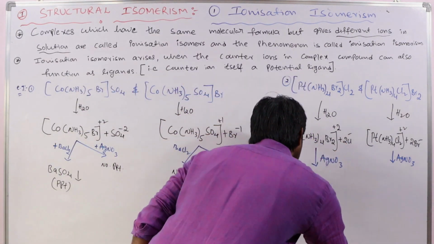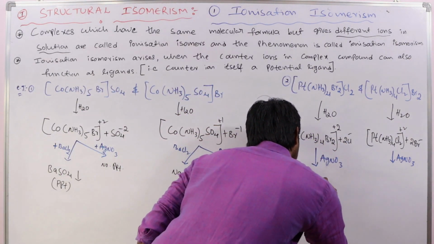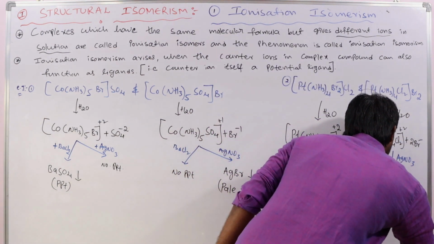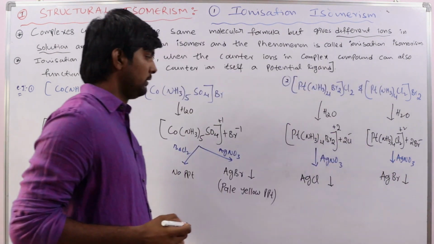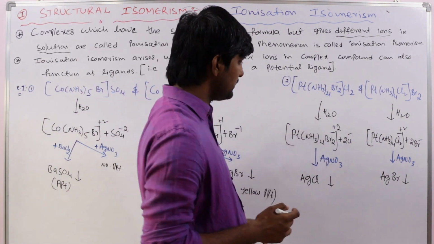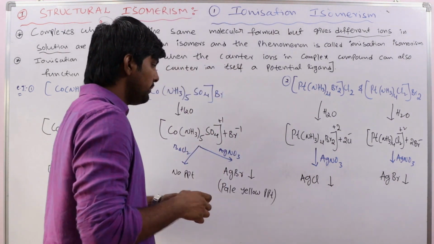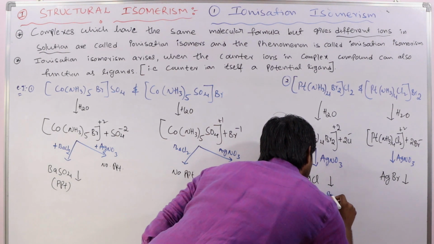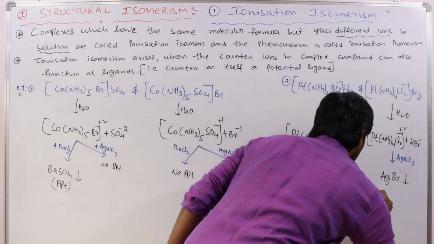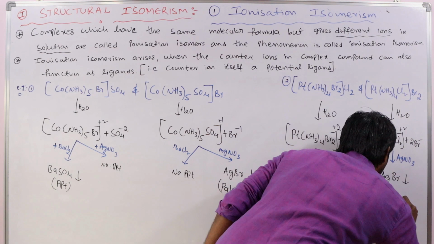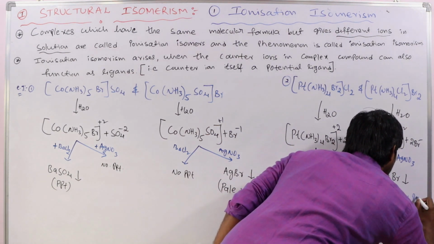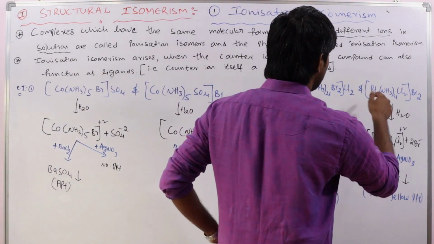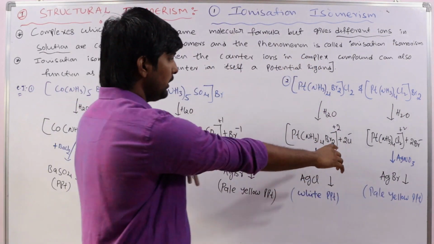Here we get AgCl as precipitate, and here we get AgBr as precipitate. AgCl is a white precipitate, and AgBr is a pale yellow precipitate. They have the same molecular formula, but they give different ions.